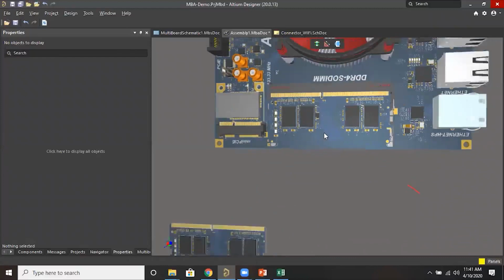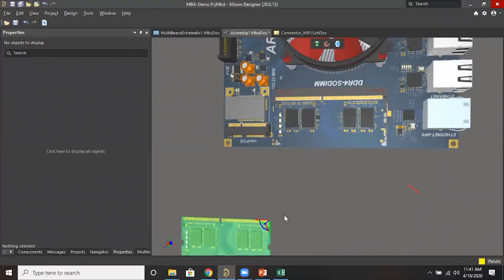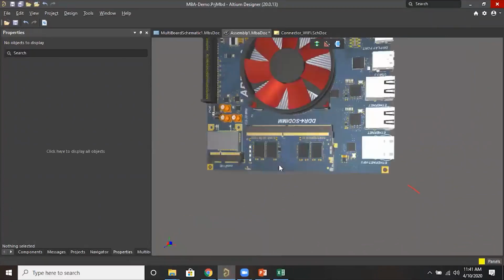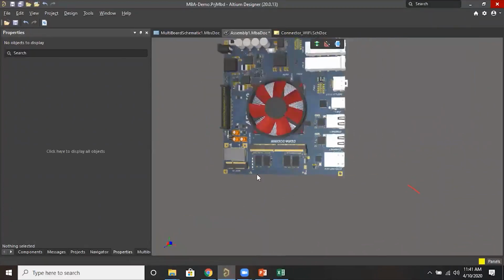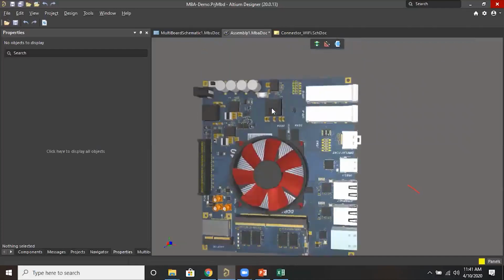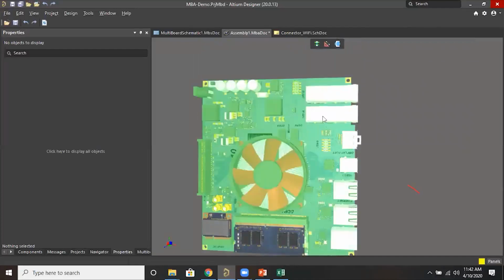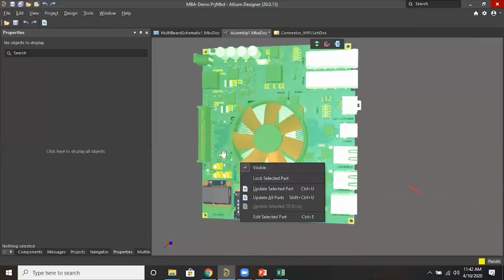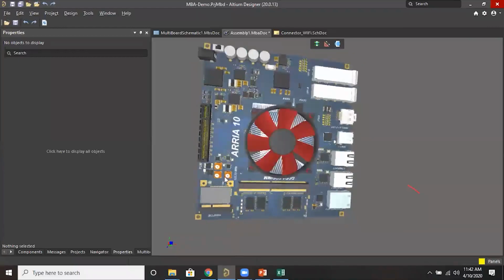Okay, as of now I'll delete. Yes, we have done that. First we have to mate the bottom one, and after that we can do that. We also have options to make this visible or invisible. We can hide it. I deleted. You can make this visible or invisible, and in this PCB you can move any connectors or any components. That also can be done.